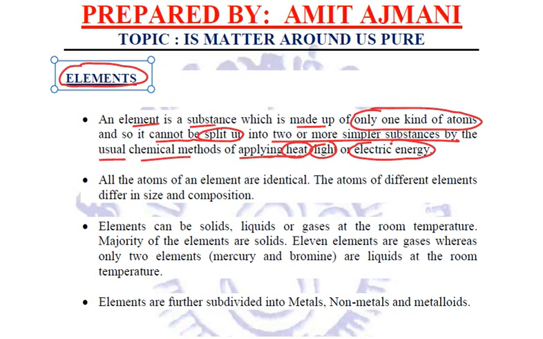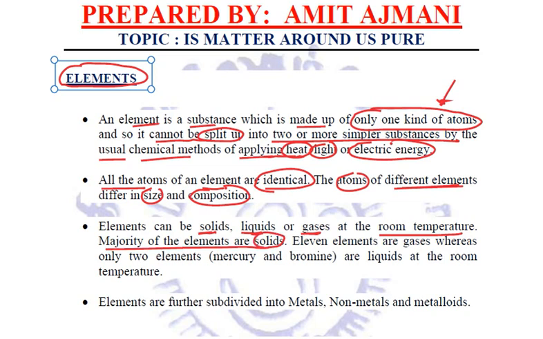And because they are made up of only one kind of atoms, all the atoms of the element are identical. But when we talk about different elements, then the atoms of different elements will differ in size and composition. Now, these elements may be solids or liquids or gases at room temperature.